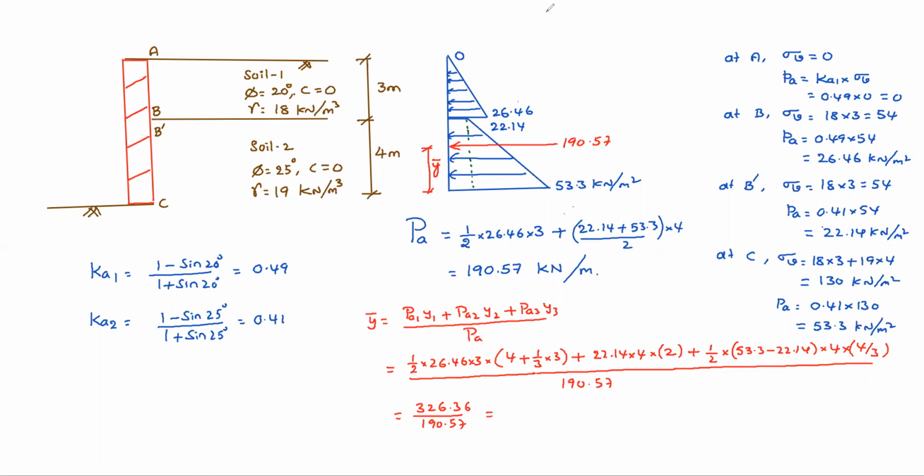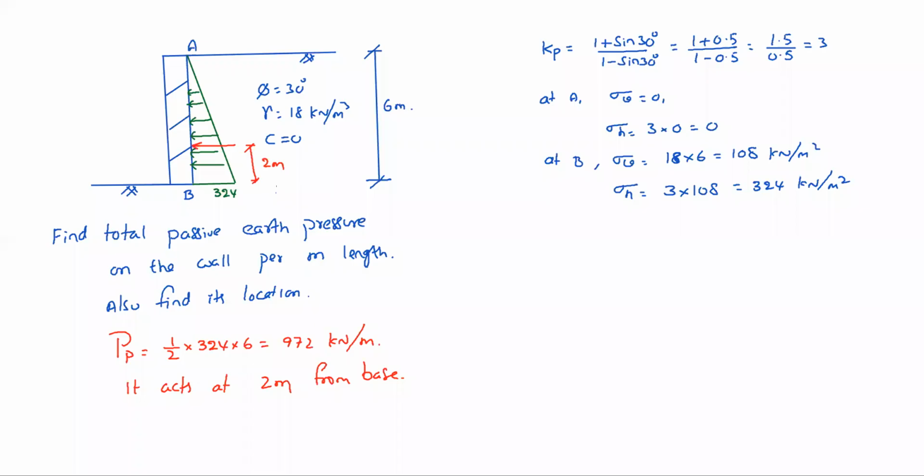Anything wrong? This is 2.41 meters from base. Okay. So for this problem, it is very simple. First, we need to find Kp, 1 plus sin 30 by 1 minus sin 30. At A, what is the sigma V? At A, what is the sigma H? So at B, bottom point, what is the sigma V? What is the sigma H? So then draw the distribution. So area of the triangle gives PP, total passive earth pressure, and it acts at the center of the pressure diagram. Okay.